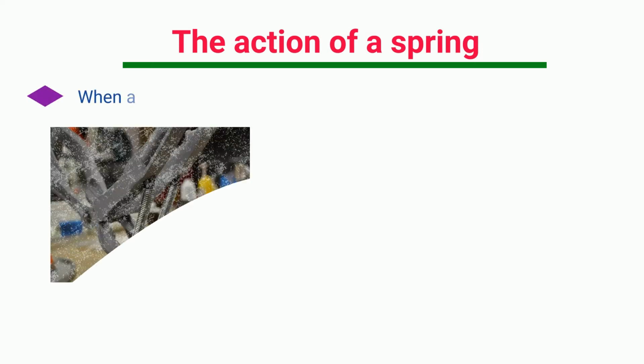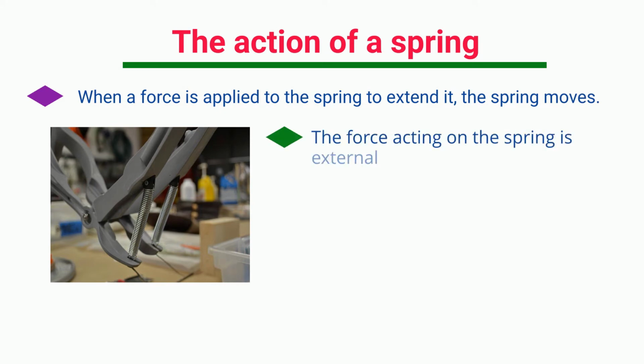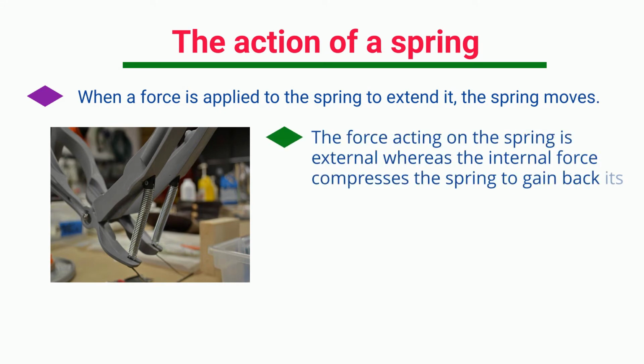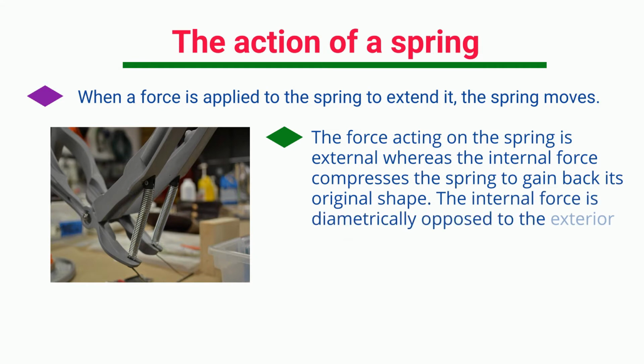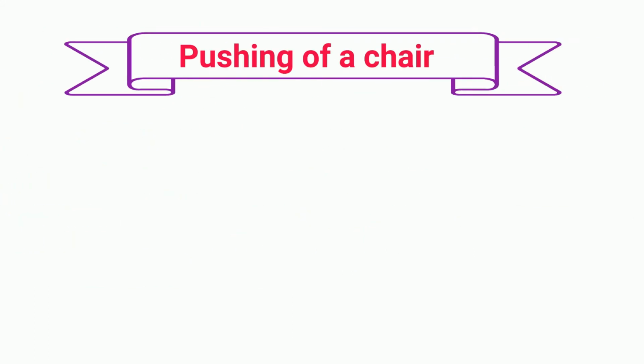The action of a spring. When a force is applied to the spring to extend it, the spring moves. The force acting on the spring is external, whereas the internal force compresses the spring to gain back its original shape. The internal force is diametrically opposed to the exterior force, and it opposes the motion and any change in form.